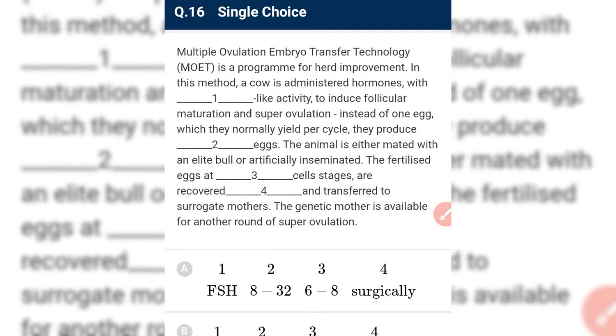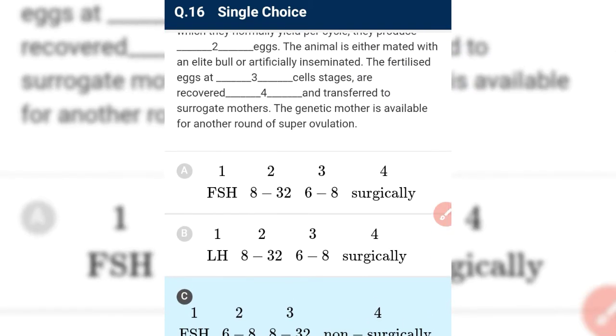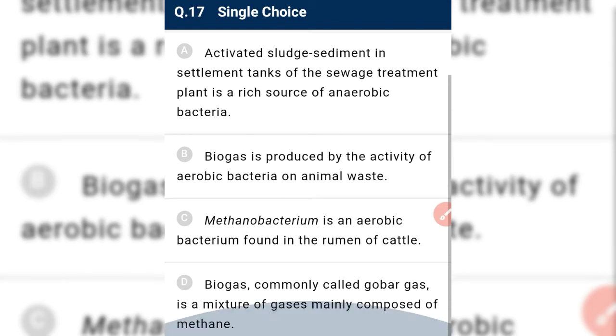Okay, the animal is either mated with an elite bull or artificially inseminated, and the fertilized egg at 8 to 32 cell stage is removed non-surgically. We have to remove it non-surgically and transfer it to a surrogate mother. The genetic mother is available for another round of superovulation. See, it is correct. Okay, next.